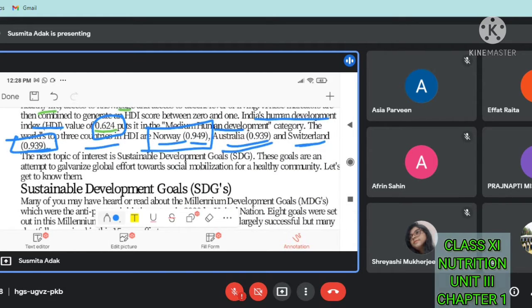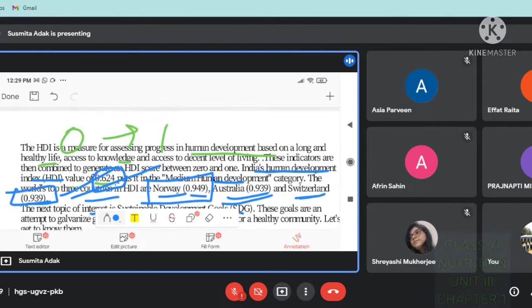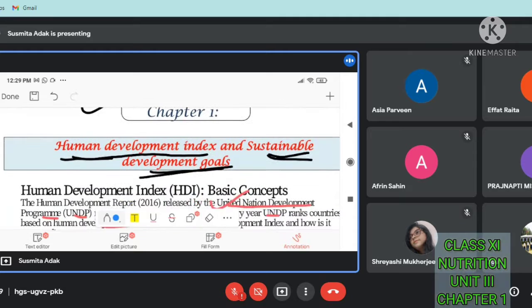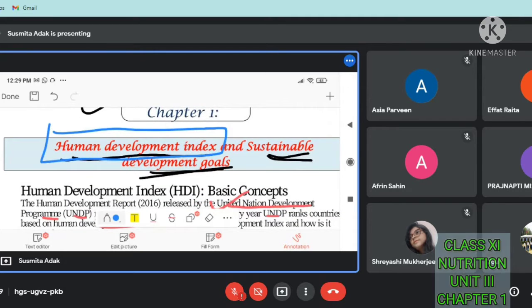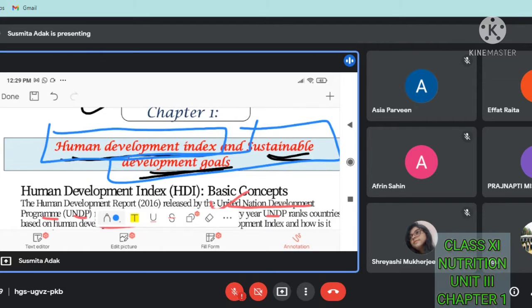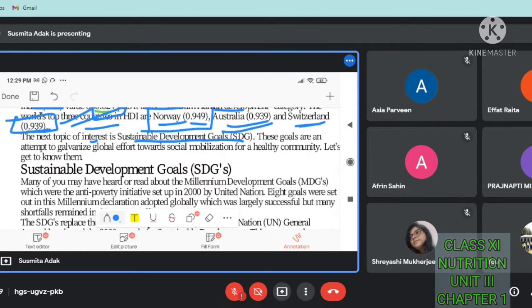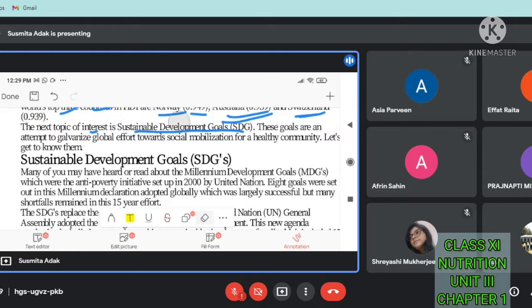The next topic of interest is Sustainable Development Goals. Till this much, we have seen about HDI, the Human Development Index. Next, we will see the next topic. If we see the heading, Human Development Index and Sustainable Development Goals. So next, we will see about the Sustainable Development Goals. We have completed the Human Development Index. Okay, so let's see. The next topic of interest is Sustainable Development Goals.